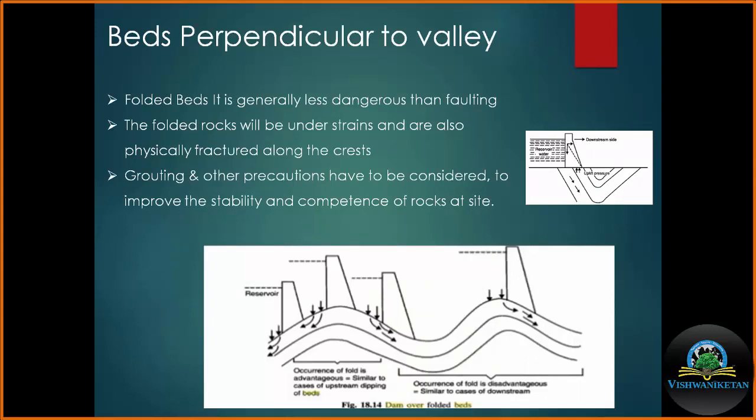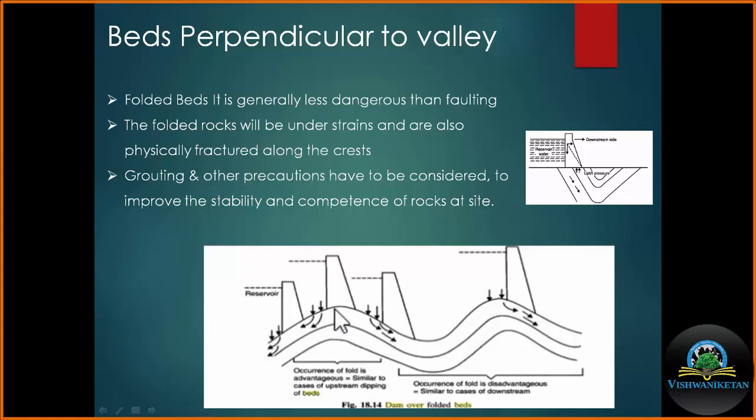Now we will take the condition when rocks are folded. I am considering this line, this arrow as the ground surface. Now in a large area, rocks are folded. This is the crest of the fold, which is where the curvature is maximum.